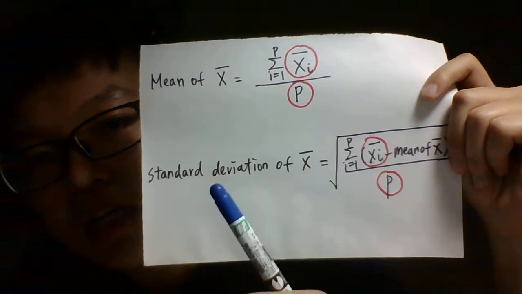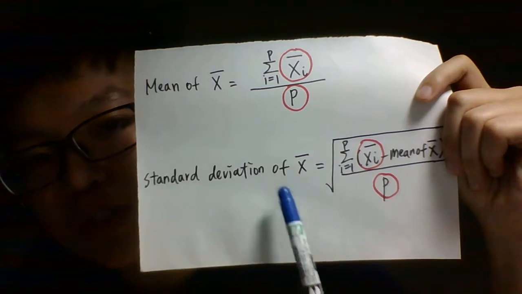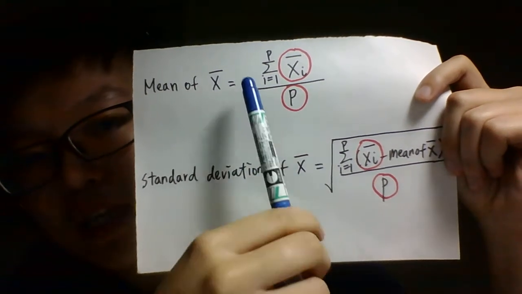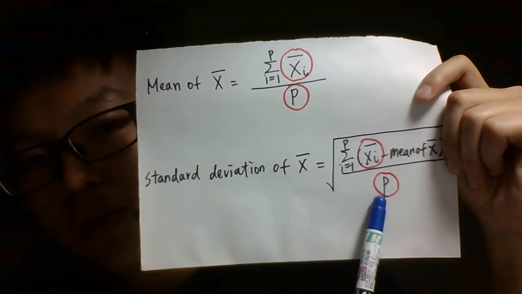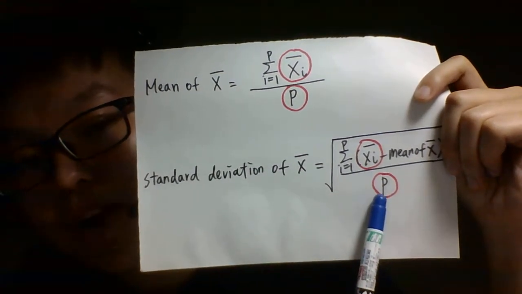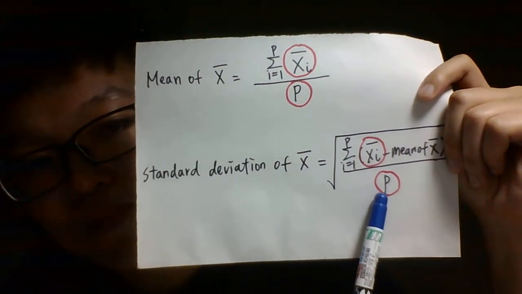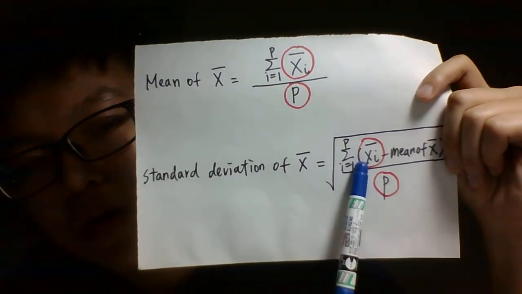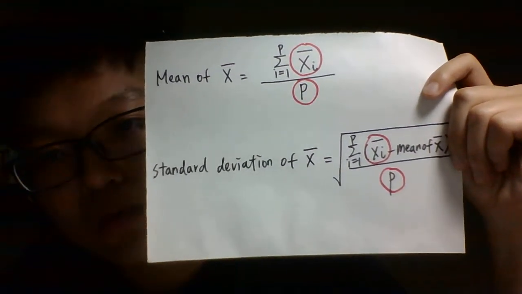So we can find that the standard deviation and the mean of the sample mean are all related to the value of the sample mean and the number of the sample mean we have, right? However, in this example, these two are unknown.